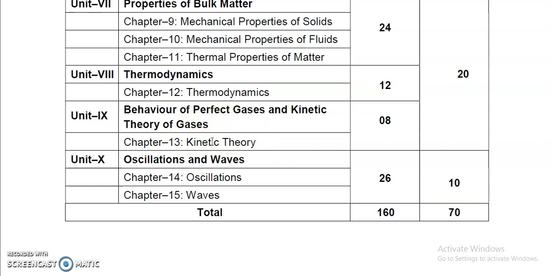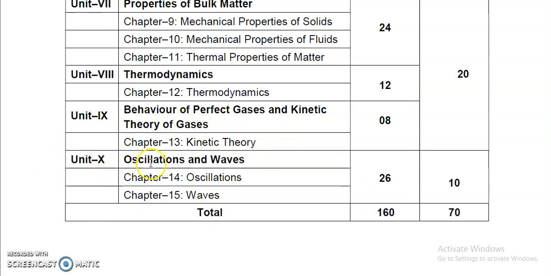When gas molecules start their random motion, what are the properties, how do they exert pressure on the wall of the container, and what are the gas laws? These things we'll study in the chapter kinetic theory of gases, right? For example, ideal gas property, real gas property, pressure and volume variation, volume temperature variation, all these things we'll study in unit 9, kinetic theory of gases. In short, we call it KTG.